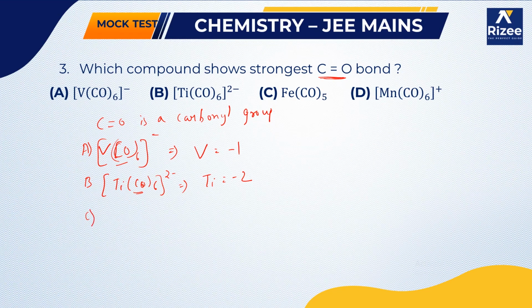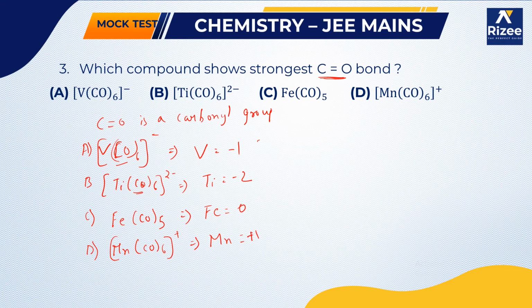So now the third option, Fe(CO)5. In this, the oxidation state of iron is 0. And if you go to the fourth option, Mn(CO)6 plus, the oxidation state of manganese is +1. So you can see the oxidation states of the central metals: vanadium -1, titanium -2, iron 0, and